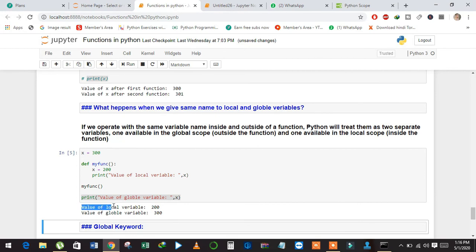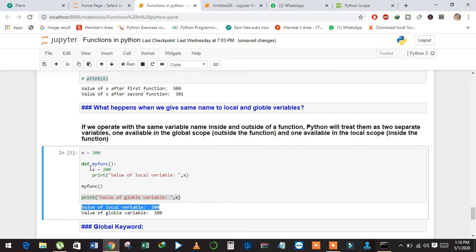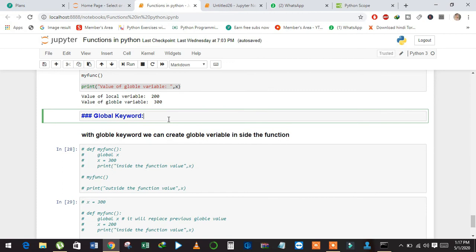See here, the value of the local variable is 200, because inside the function I gave 200 to x, that's why it printed 200. And after the execution of the function, see here the value of the global variable which is 300. We can create a global variable inside the function with the use of the global keyword.